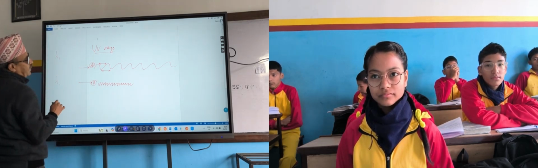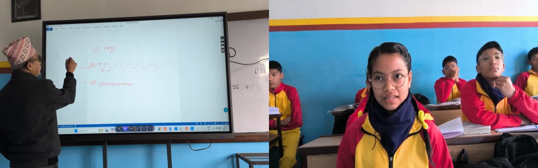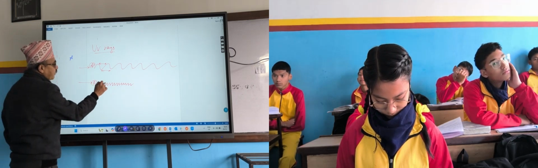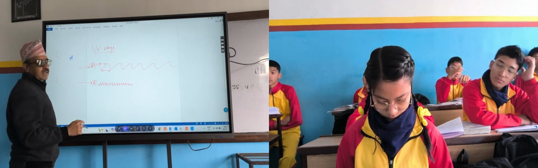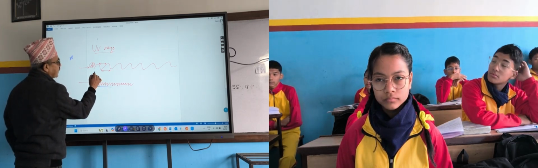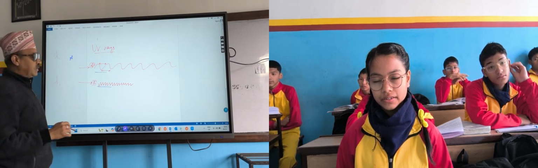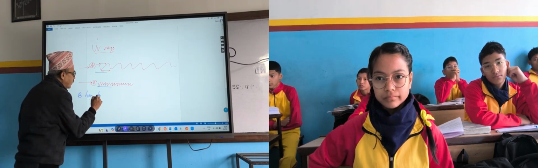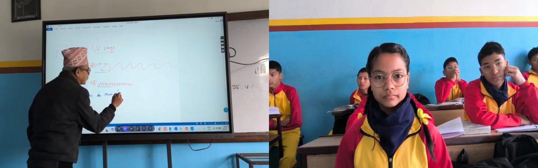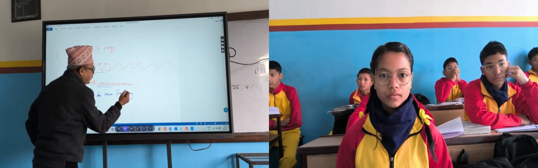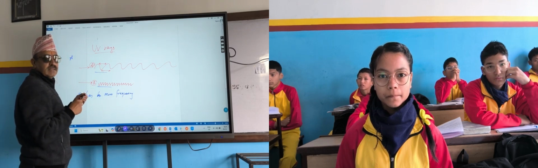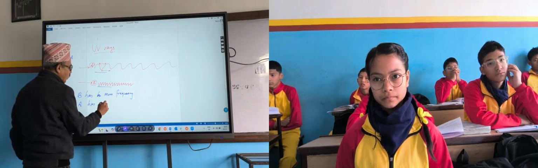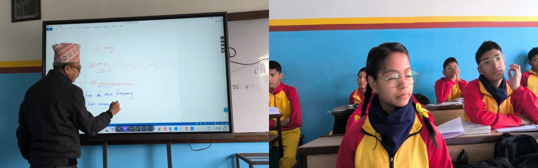So, which has longer wavelength, A or B? A has longer wavelength than B. Frequency means how many cycles are made in 1 second. Here are more cycles or here are more cycles? B. It means B has more frequency, right? And A has longer wavelength.